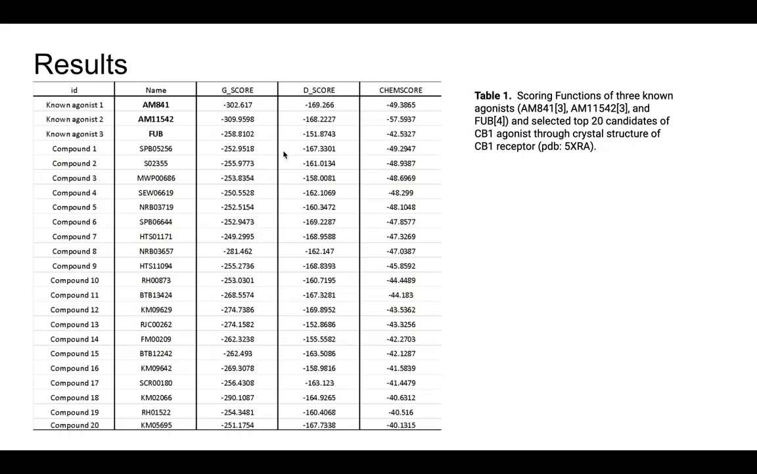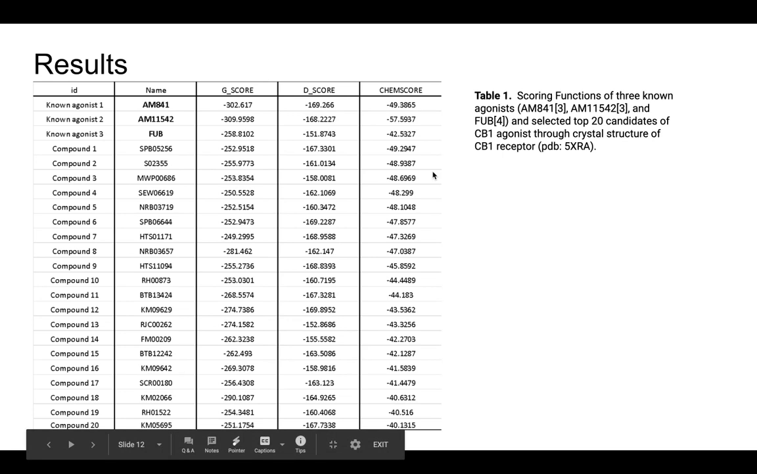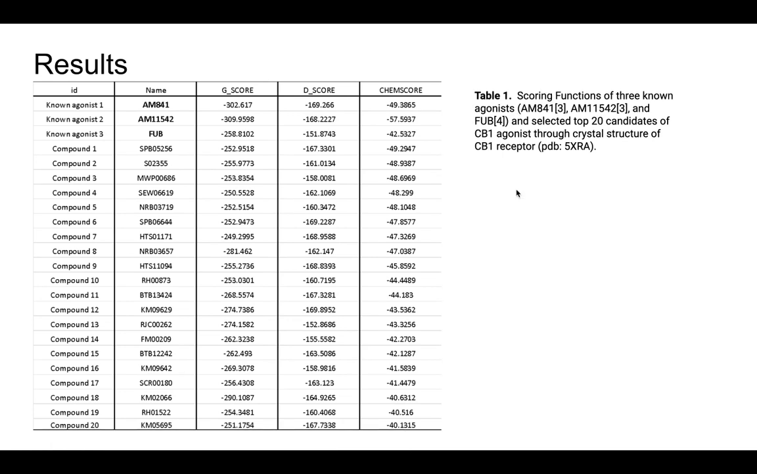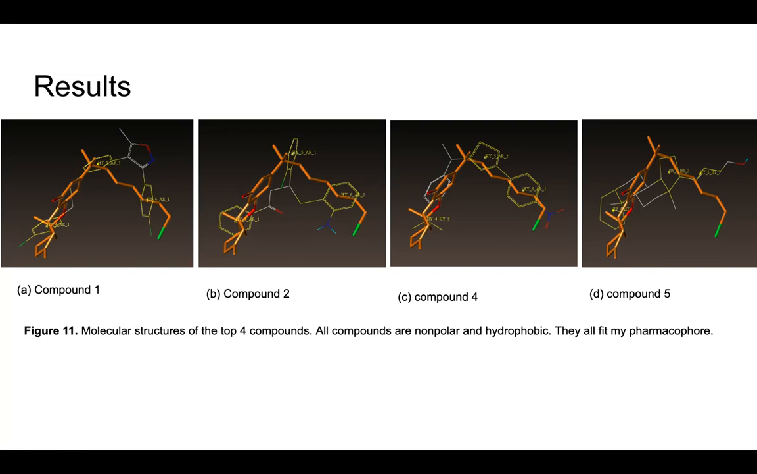Here are the results of the compounds after all the docking scores were calculated. The first three rows give the scoring functions of the three known agonists that I first used to develop my pharmacophore. Because I know that these three are already known CB1 agonists, I can rely on their docking scores to find which compounds had the most similar scoring functions. I filtered all the compounds to find the top 20 with scoring functions closest to the scoring functions of the three agonists. If the numbers are close, that means that the binding modes of the compounds are most reasonable to be CB1 agonists. I analyzed the molecular structures of the top 20 compounds, and they are all nonpolar and hydrophobic.